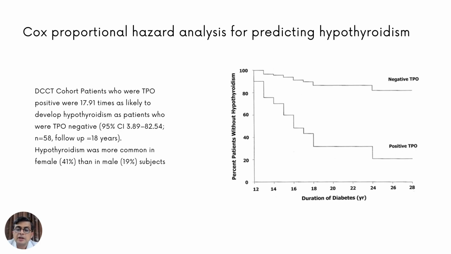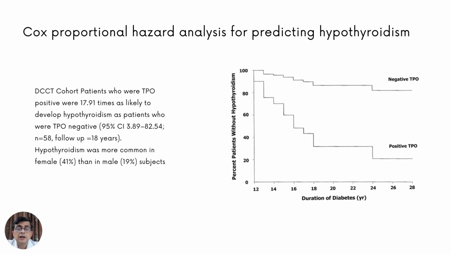You can see that if the TPO is negative, there is a higher percentage of people without hypothyroidism, and if the TPO is positive, there is a much, much lower percentage of people who are free of hypothyroidism. In other words, TPO positivity predicts hypothyroidism. But unlike in the adult population, in the DCCT type 1 diabetes, the association between TPO and eventual hypothyroidism was very strong.